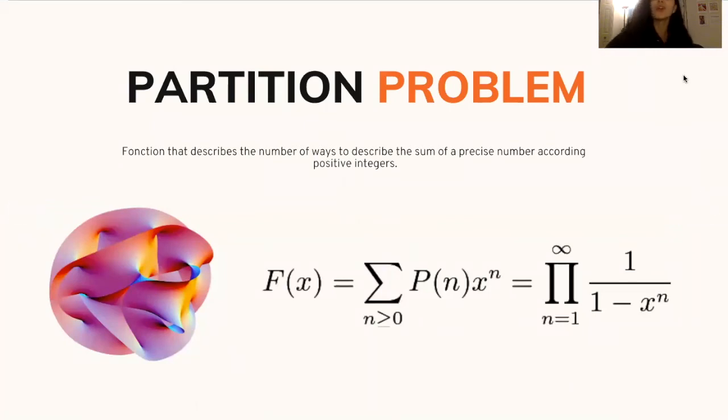So the partition problems. Ramanujan worked on the function that describes the number of ways to express a precise number as a sum of positive integers. This partition formula that he worked on is present in string theory, and here is the partition function in one of the formulas of string theory.